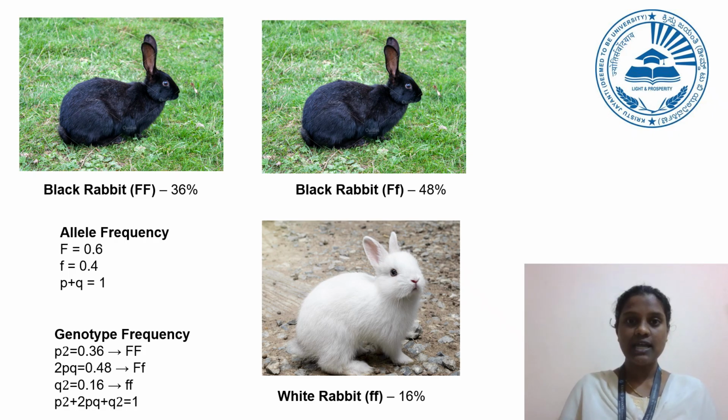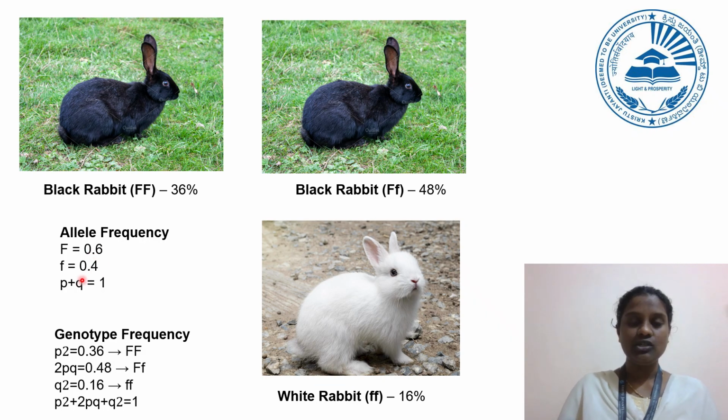So homozygous dominant and heterozygous rabbits will have black coats and homozygous recessive rabbits will have white coats. Suppose the frequency of allele F in the population is 0.6 and the frequency of allele f is 0.4.